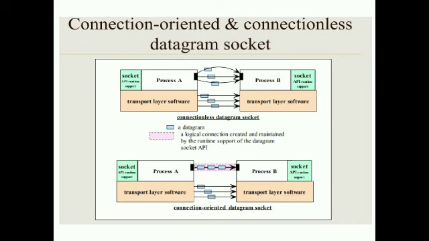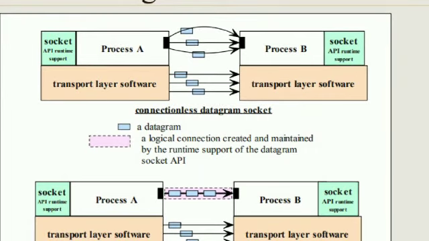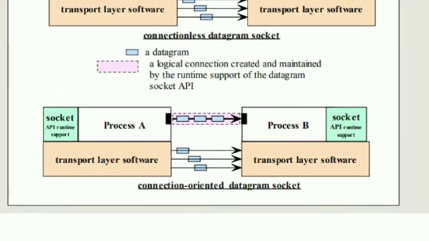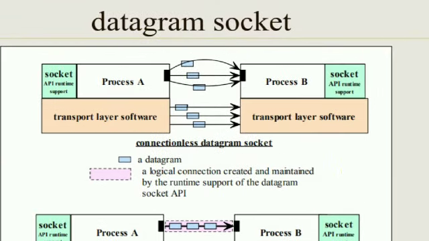These are the two diagrams, in which the first one is connectionless datagram socket and the second one is connection oriented datagram socket. In the first one, as we can see, the socket API runtime support for process A and transport layer software, same as the receiving end.